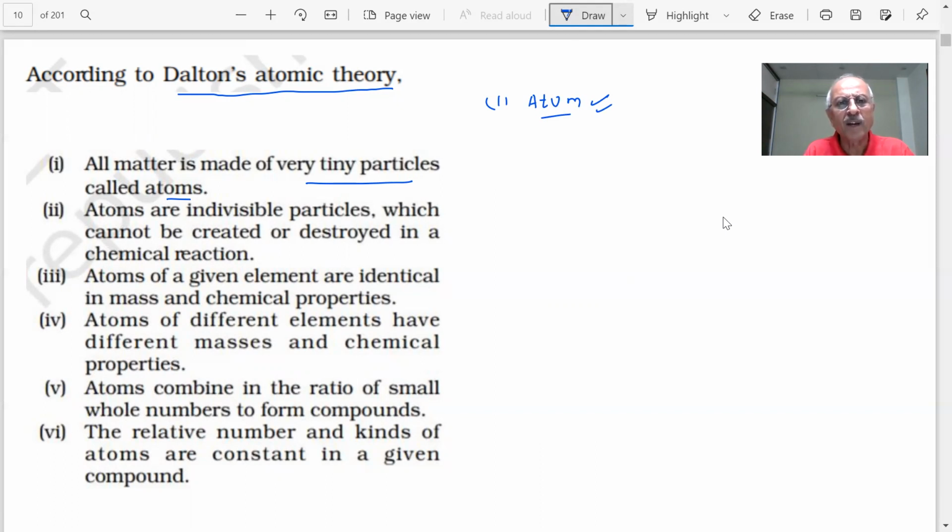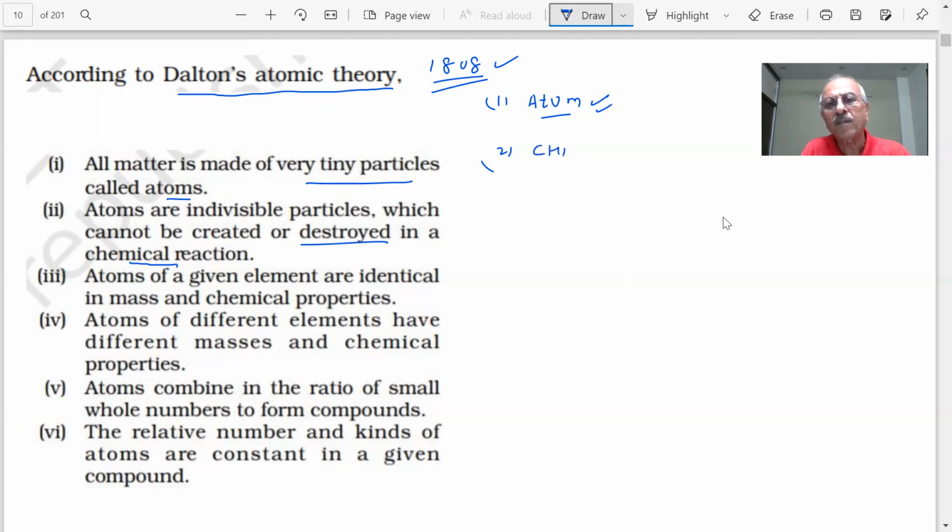Second, he says atoms are indivisible particles which cannot be created or destroyed in a chemical reaction. This is an important point. It's still valid. Today we know that the atom has subatomic particles, protons, neutrons, and electrons, that we discovered after this, after the cathode ray experiments and other discoveries of the electron, proton, and neutron. But the important point to note is that in 1808, atoms are indivisible and cannot be created or destroyed in a chemical reaction.